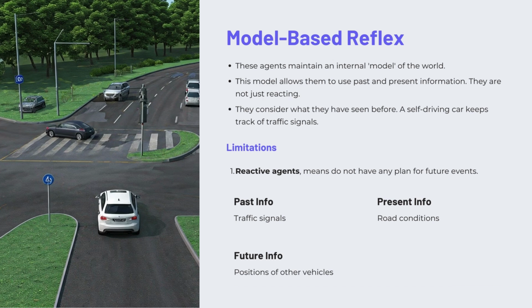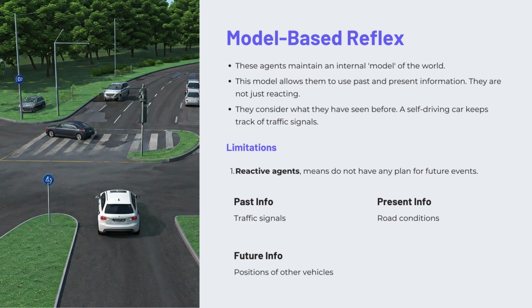To overcome the limitations of simple reflex agents, model-based reflex agents were introduced. These agents maintain an internal model of the world around them. This model allows them to use past and present information to make better decisions compared to simple reflexes. They are not just reacting, they are considering what they have seen while taking the decision of the current state.